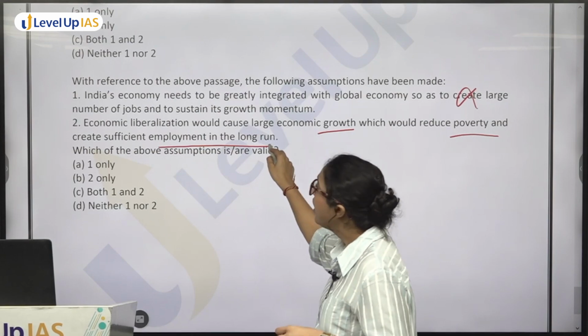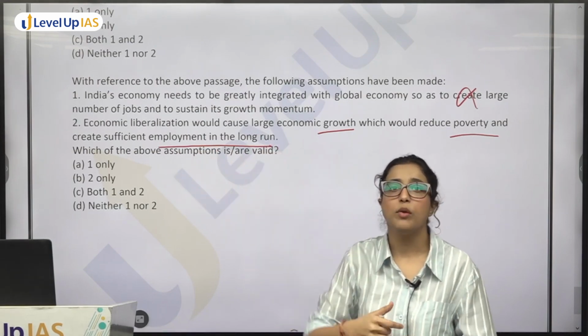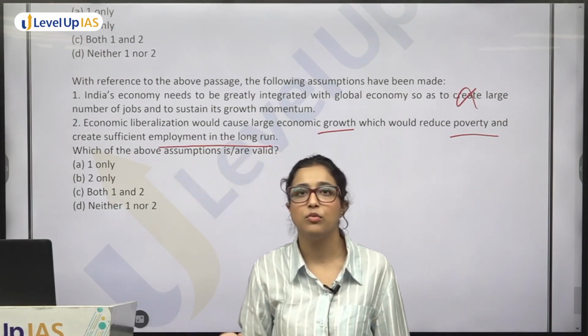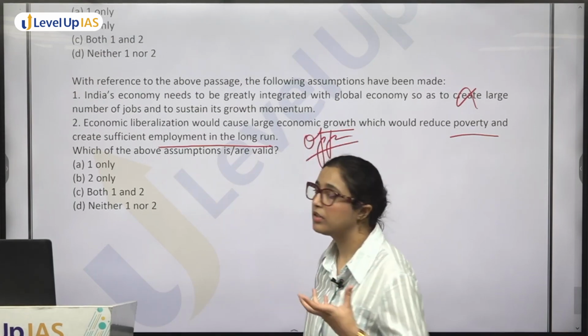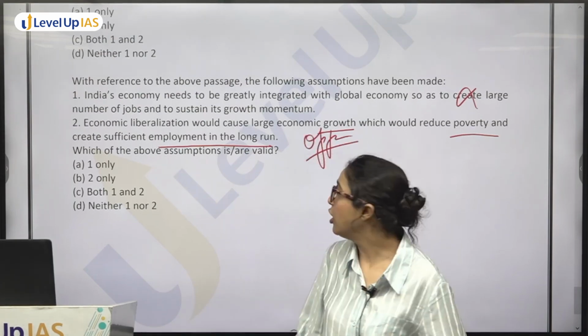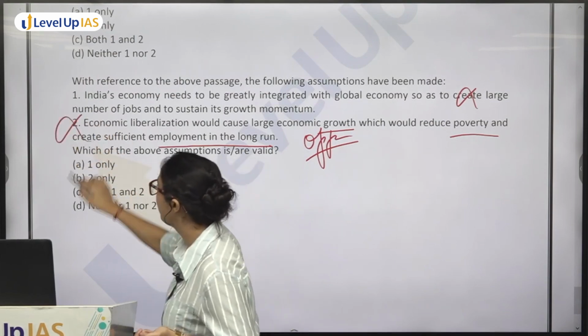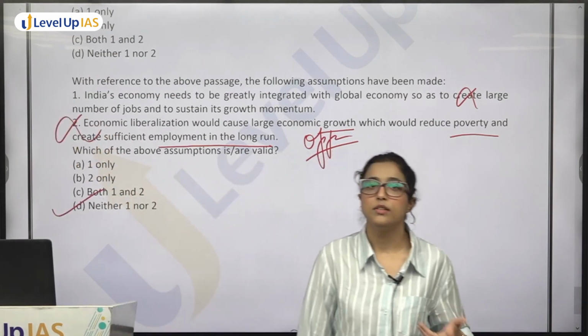Next, economic liberalization would cause large economic growth which would reduce poverty and create sufficient employment in the long run. Now we have already said what the negatives of economic liberalization were. This is completely opposite to what the passage is saying. So this cannot be our answer. So neither 1 nor 2 will be the answer.